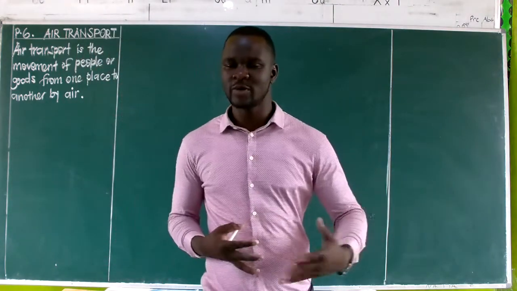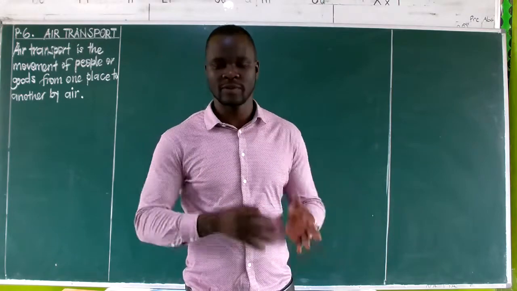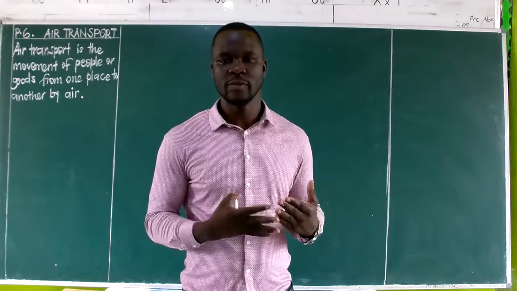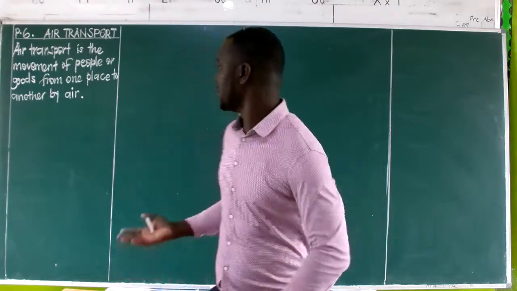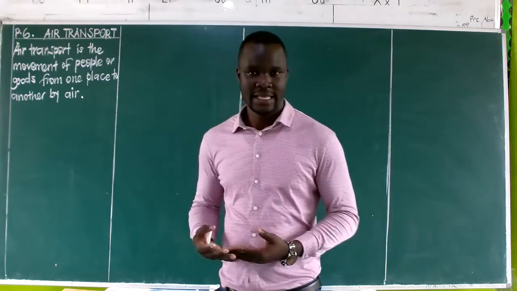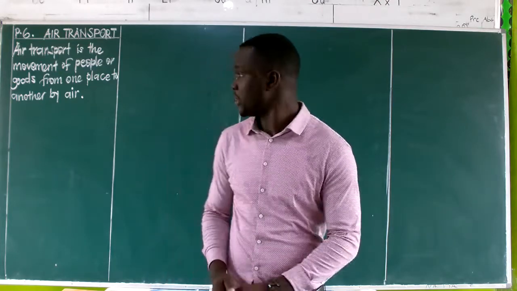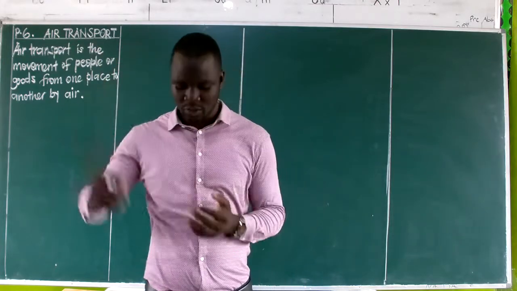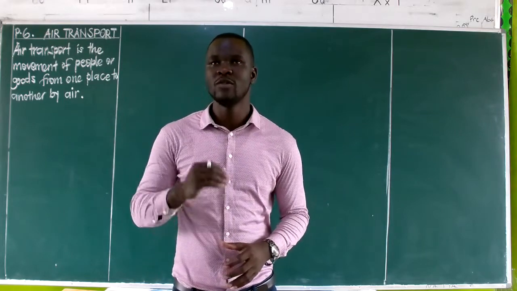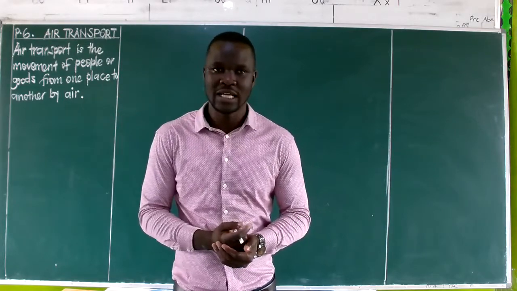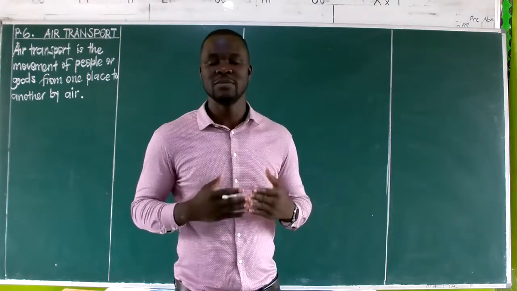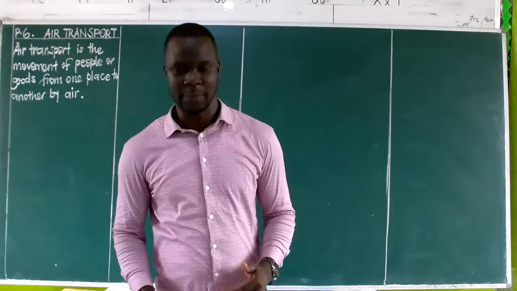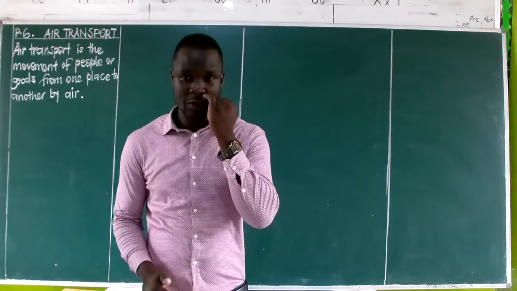When we are defining road transport, remember we said it's the movement of people from one place to another on roads. When it came to water transport, it was the same. We said movement of people from one place to another on water. Now here we are looking at it done in the air. That's why we are saying it's the movement of people from one place to another by air, meaning people move, fly from one place to another. Of course, when it comes to moving by air, we shall also be able to note that we have those means that are used to fly people from one place to another in the air. So we shall be looking at that as the means of air transport.